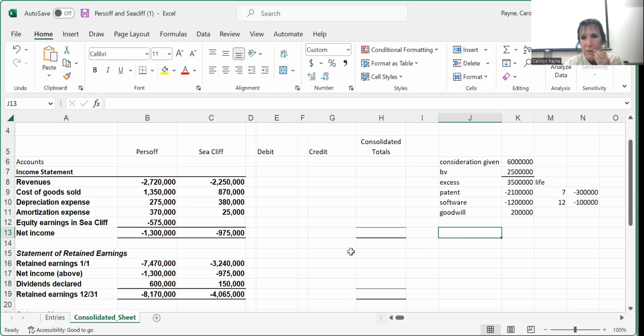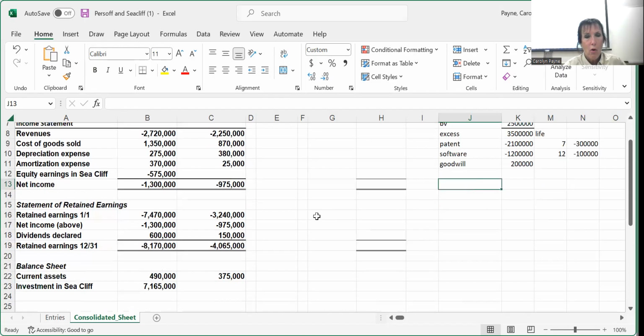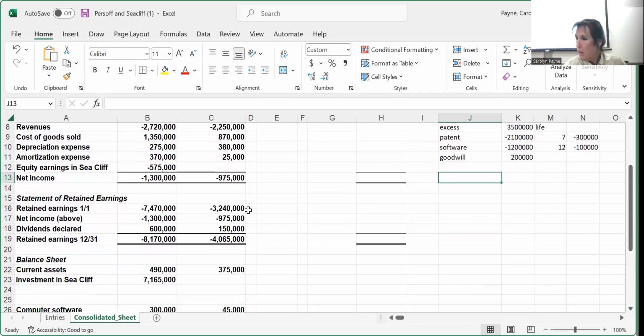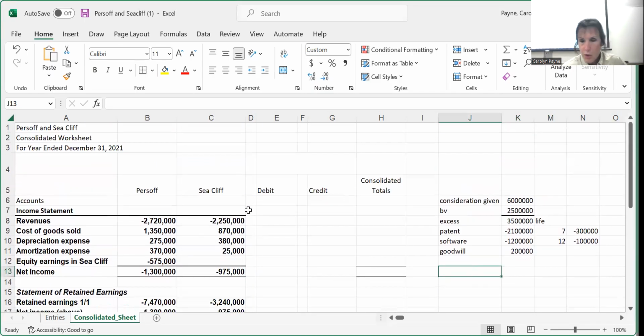So now we have that. We have our trial balance for Persoft and C-Clip as of the end of the current year, which is December of 2021. And we purchased them in January of 2019. So we are doing a third year. 19 would be the first year, 20, and then 21. So we are doing a third year consolidated financial statement for this company. This is the first one that we've done that was beyond 1 year. So this is good practice for us.